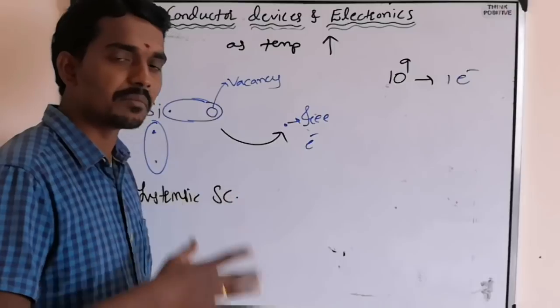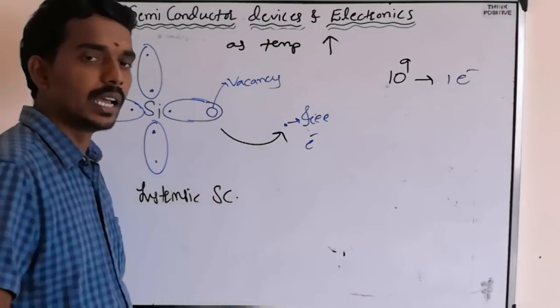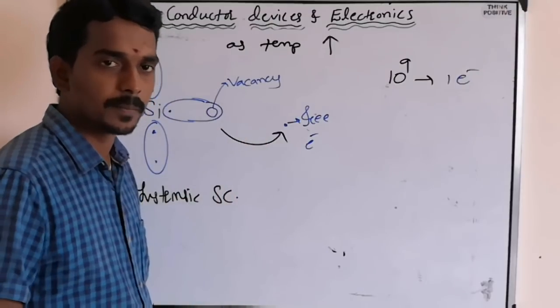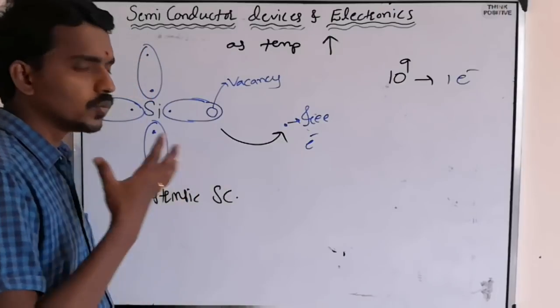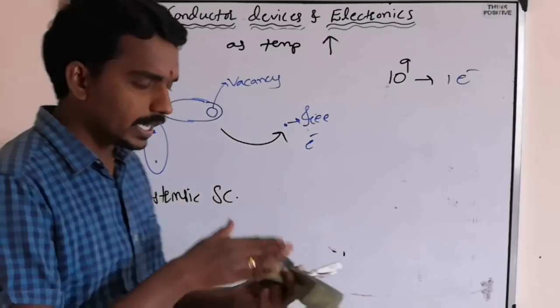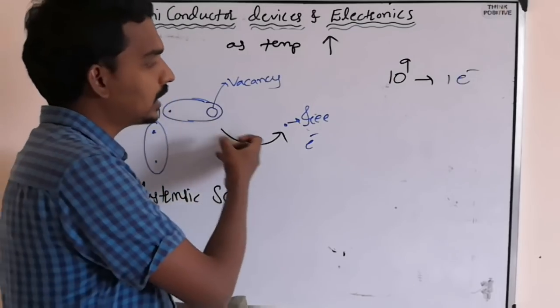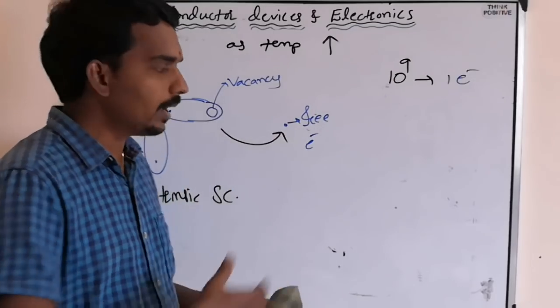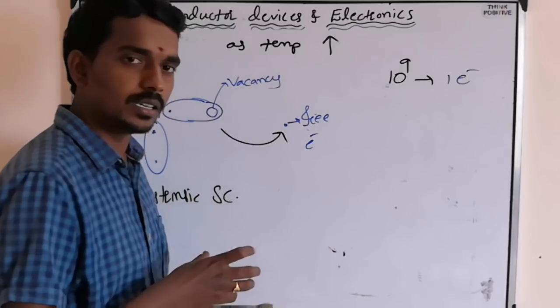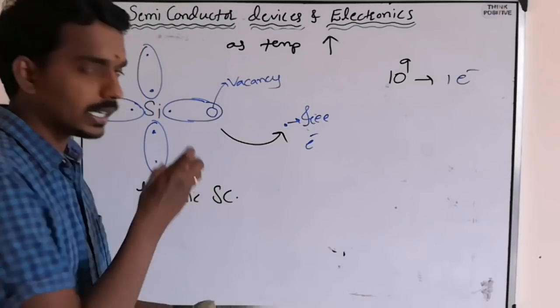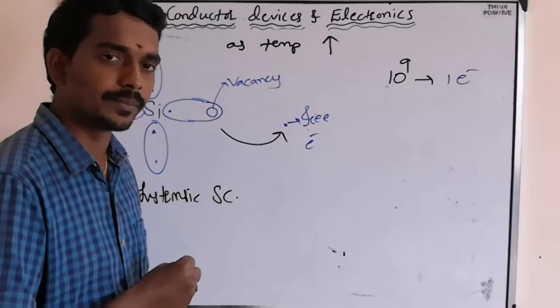That much less number of electrons we get as temperature rises. So the number is very less. Even though with a slight increase in temperature, bonds are breaking and electrons are getting free, we are getting free charges so that the material can conduct electricity.